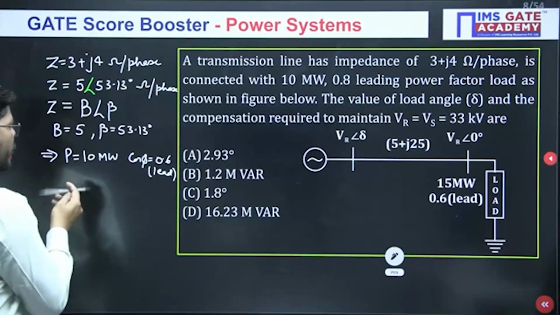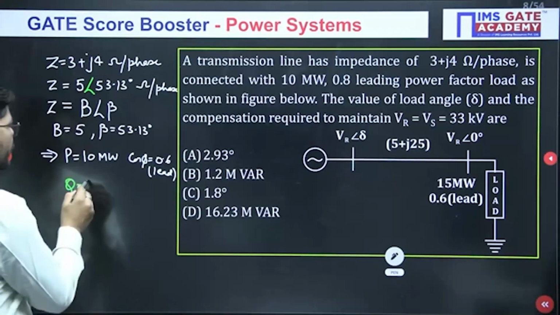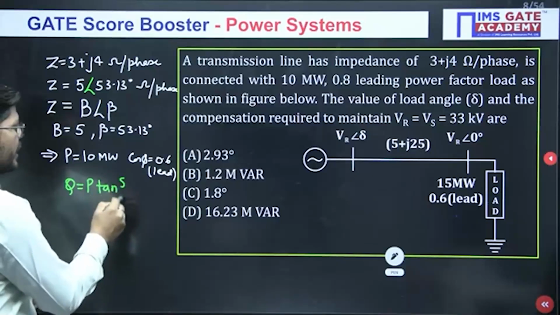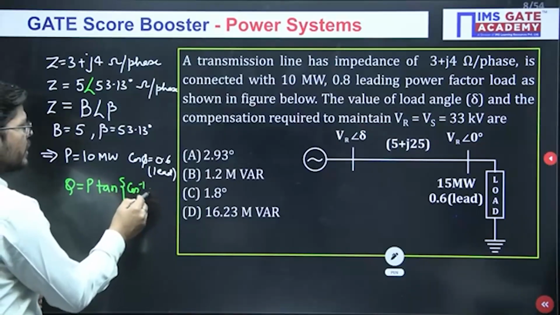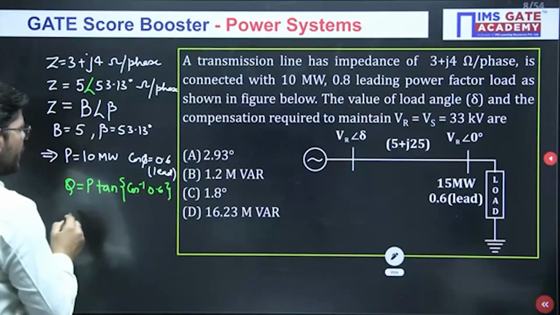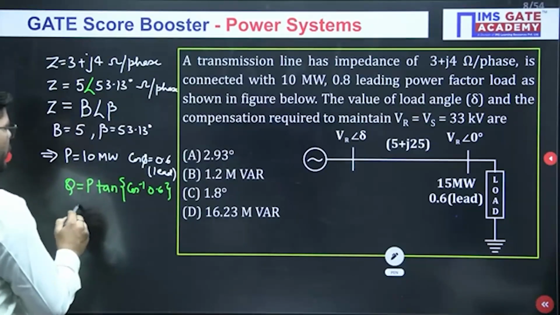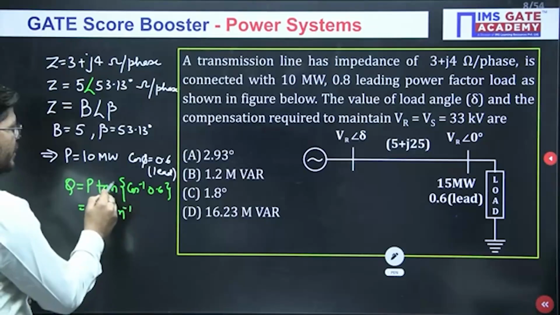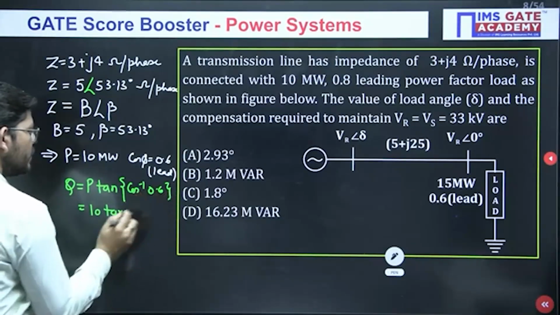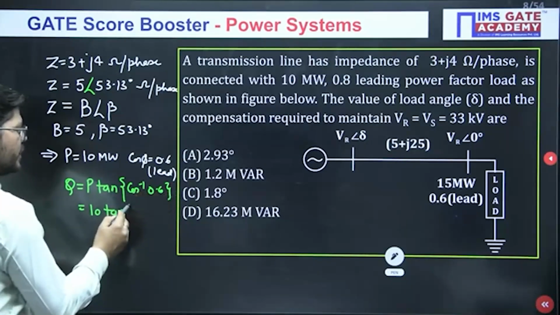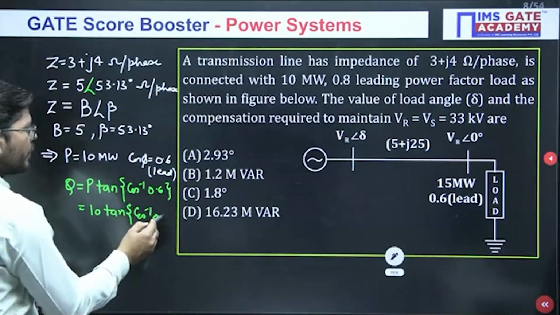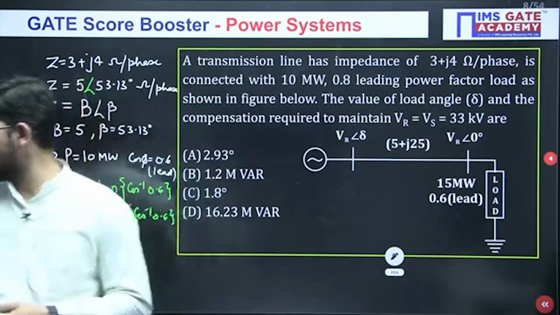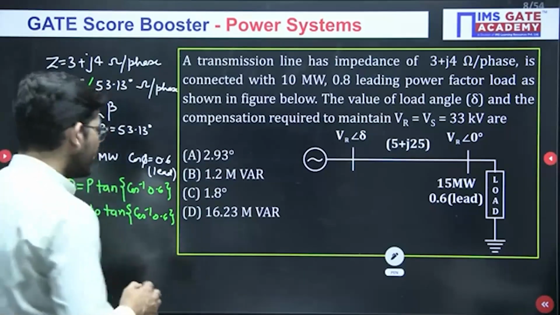If we want to calculate Q, how can you calculate Q? So P tan phi is Q. And for phi you will calculate cos inverse 0.6. And in place of P, what can we write further? 10, which is given to us, times tan of cos inverse 0.6. So when you do this, you will get an answer of minus 7.5 MVAR.